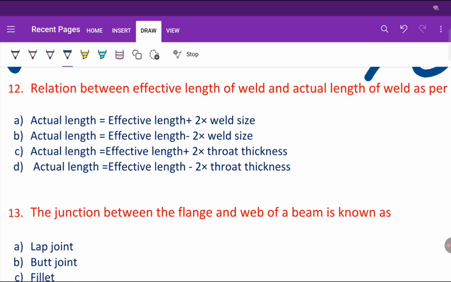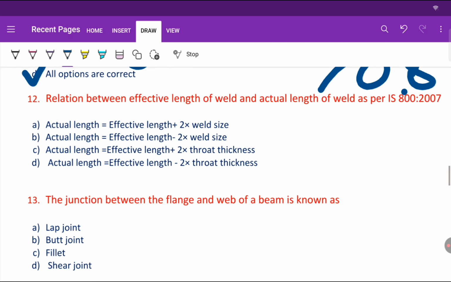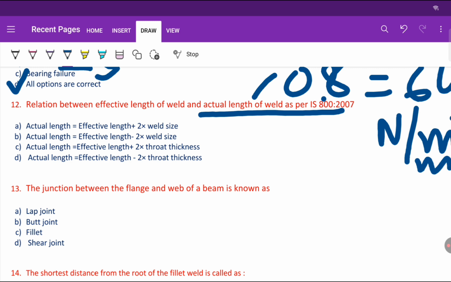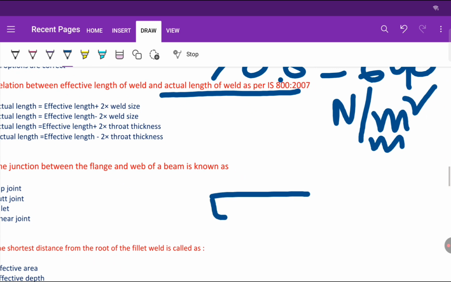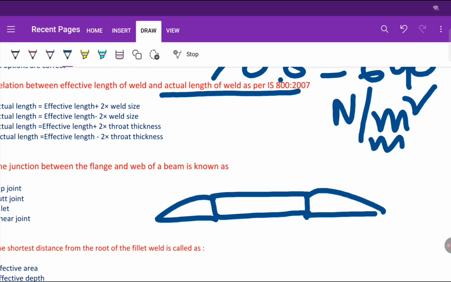So, the relation between effective length of weld and actual length of weld as per IS 800 2007. When we weld, suppose this is a portion of the welded portion, right?